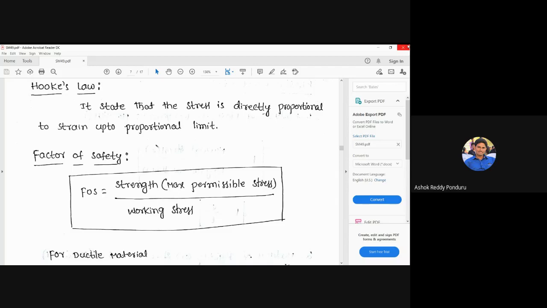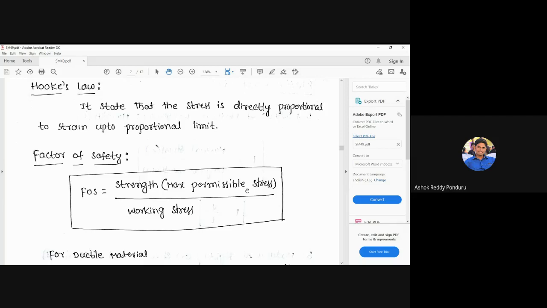Strength, already explained here. Strength means the ability of the material to resist the external load. The strength is also called the maximum permissible stress. Here inside the bracket, it is mentioned maximum permissible stress. Sometimes it is also called the maximum allowable stress, divided by working stress. Working stress means the stress which is induced due to the external load.